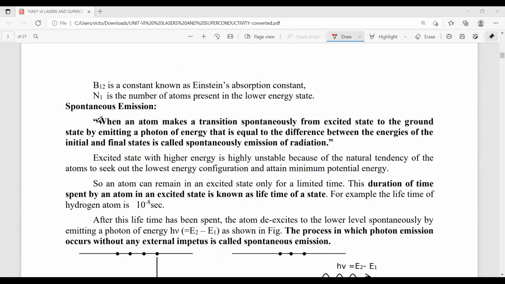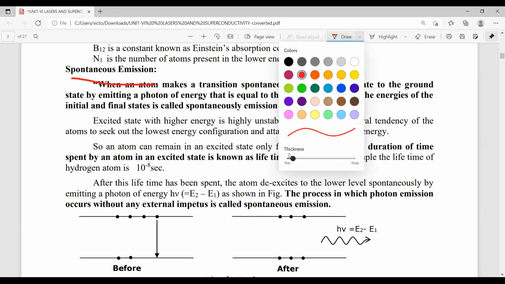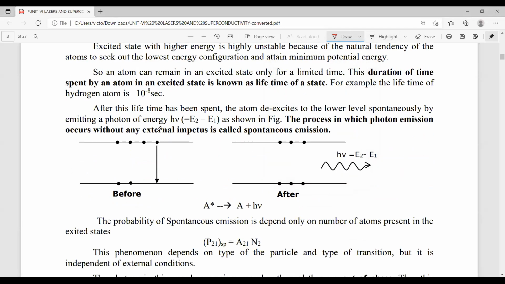In a similar way, spontaneous emission. So what is spontaneous emission? In spontaneous emission, the atoms at the higher energy level, having a lifetime of 10⁻⁸ seconds, due to the short lifetime jump from the higher energy level to the lower energy level, that is from E2 to E1. Due to this transition, they emit 1 photon of energy, h nu.